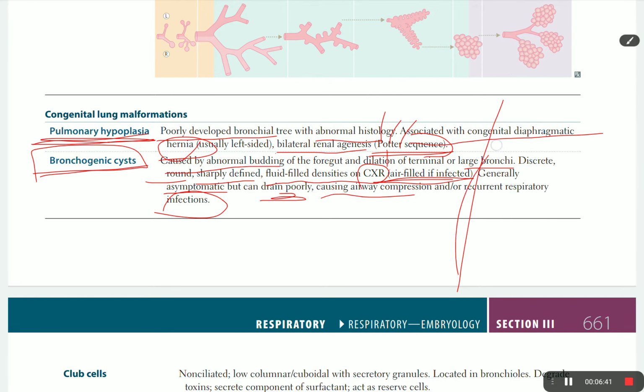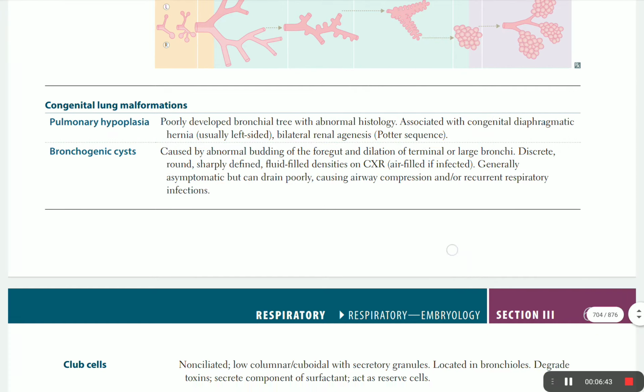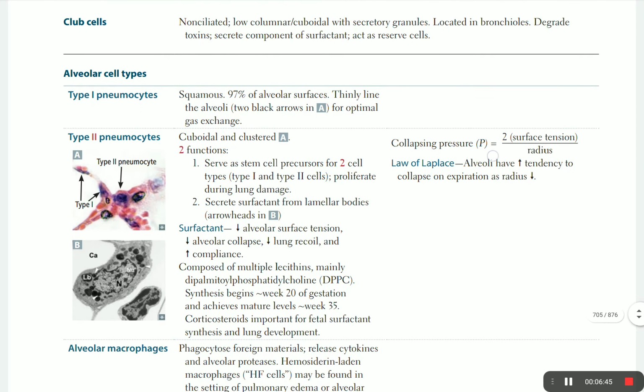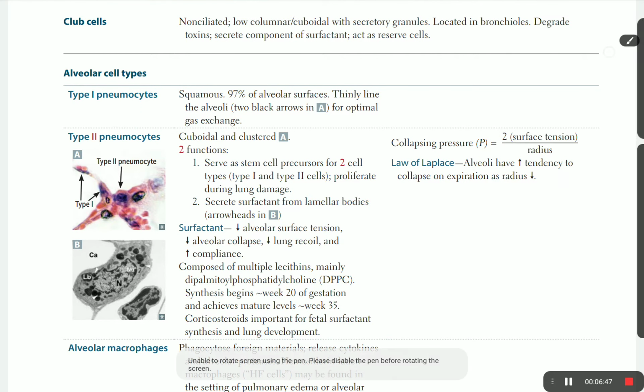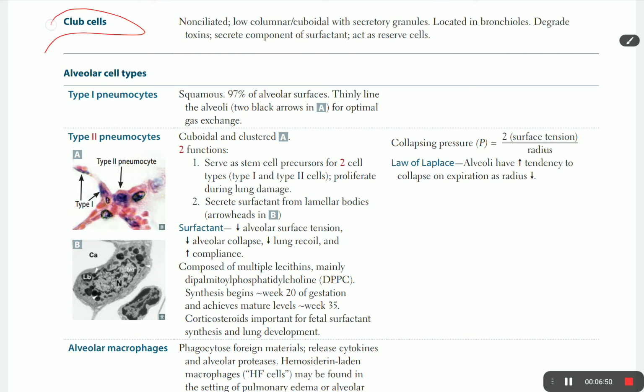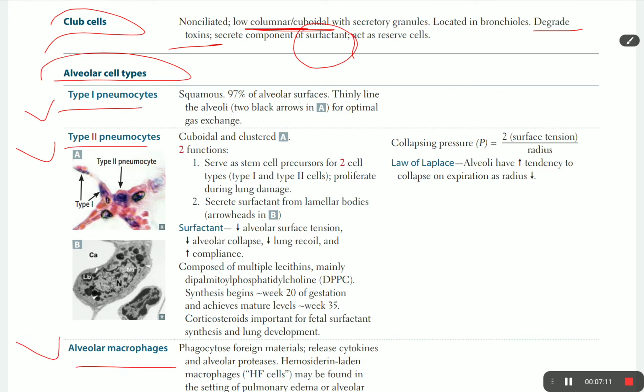So let's talk about the club cell and some histology in the respiratory system. The main function of a club cell is detoxification, like degrading toxins, and secreting surfactant. This is the main function of a club cell. It is columnar or cuboidal. That's why it's secreting surfactant. For the alveolar cells, we have 3 types: type 1 pneumocyte, type 2 pneumocyte, and alveolar macrophage.